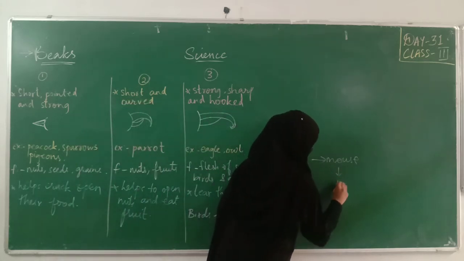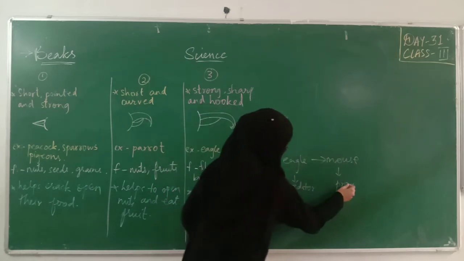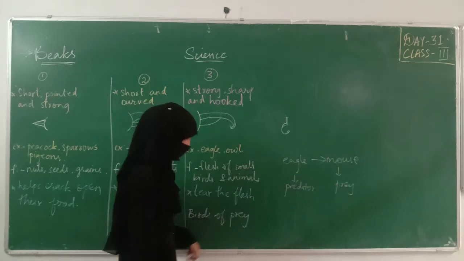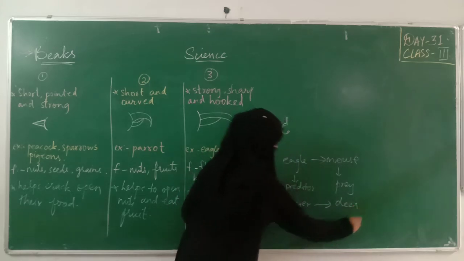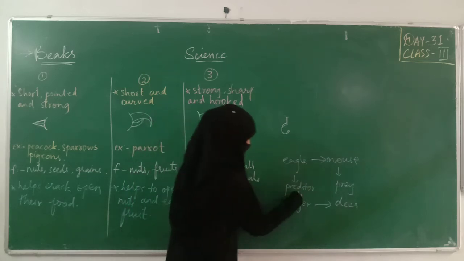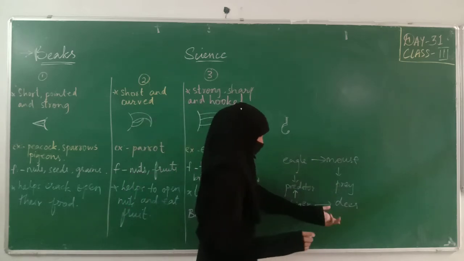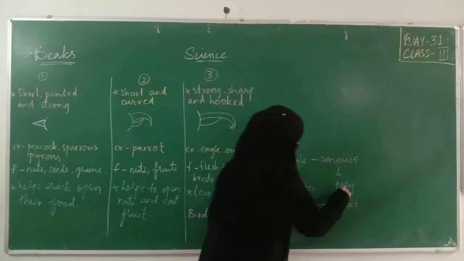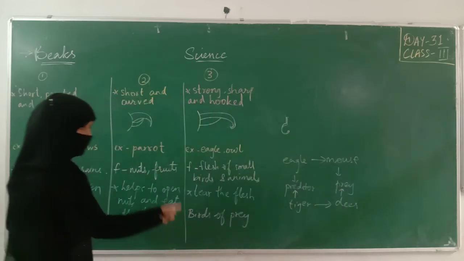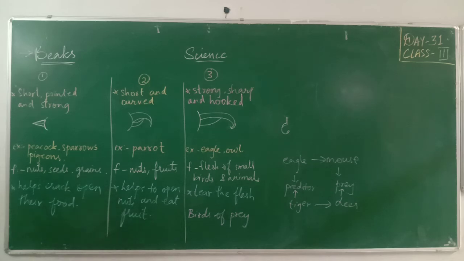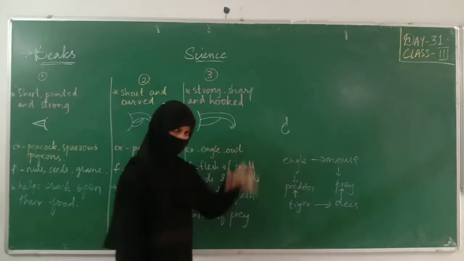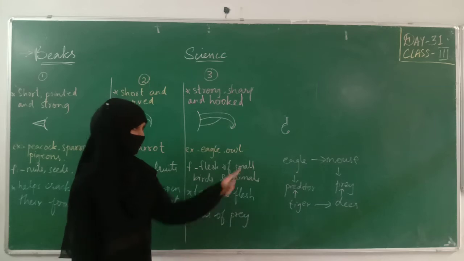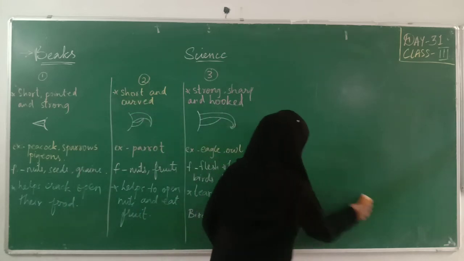Fine. Prey, P-R-E-Y, prey. Same like that, tiger. Tiger will kill deer. Here tiger will be called predator. And the one who gets killed, who is attacked, that animal will be called prey. Fine. Predator and prey, these are two words which are not in the lesson, but I have to explain to you for better understanding. The one who kills, who hunts, will be predator. And the animal which is getting killed will be called prey. P-R-E-Y, prey, not P-R-A-Y, pray.